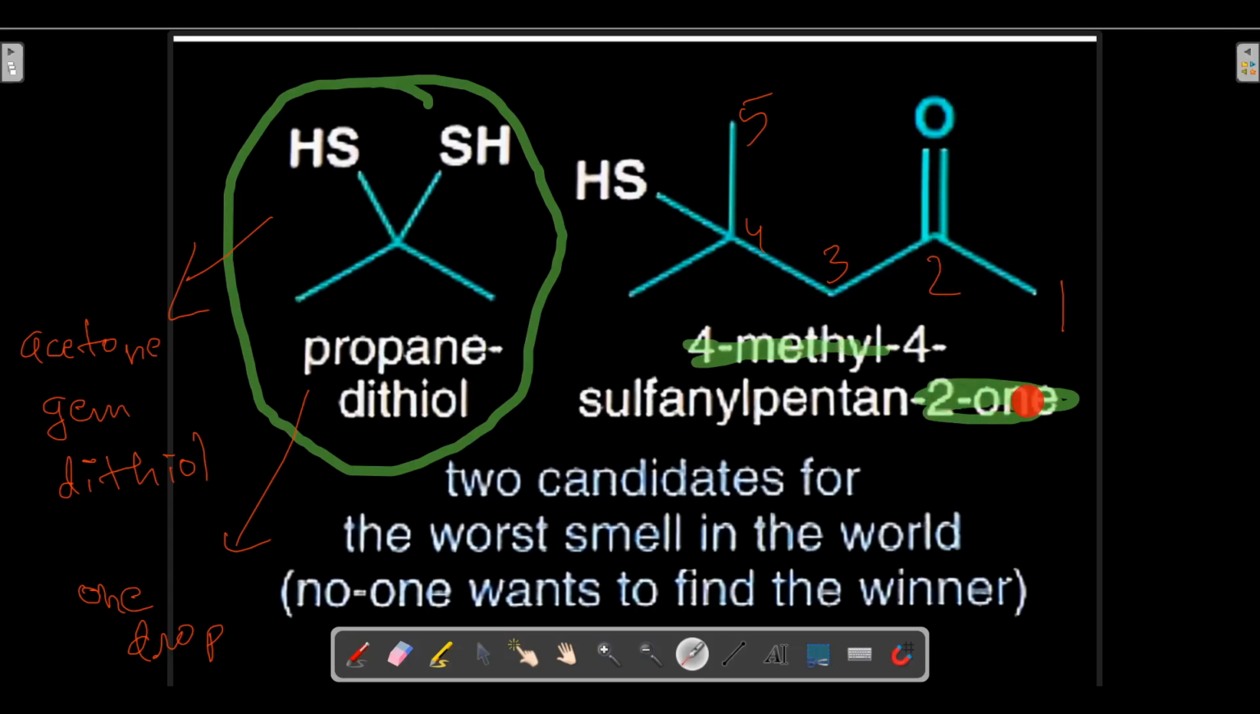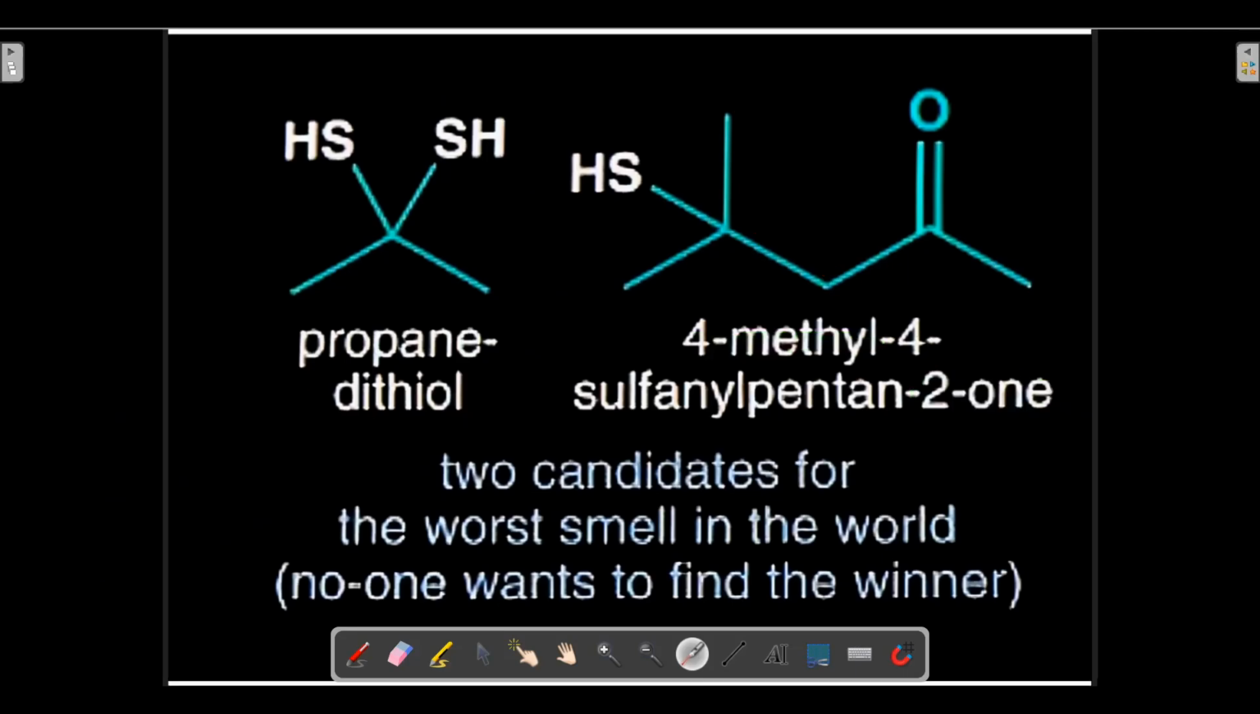On this second carbon the ketone group is present. That's why 2-one. And on this fourth carbon itself, an SH group is also present. So 4-methyl for the methyl group, and on the fourth carbon the SH group is also present. So 4-methyl, 4-sulfanyl. Sulfanyl for this. Okay, 4-methyl, 4-sulfanyl, pentane: meth, eth, prop, but, pent. A 5 carbon chain means pentane. So pentane, 2-one. So hopefully you got the IUPAC name of this compound.